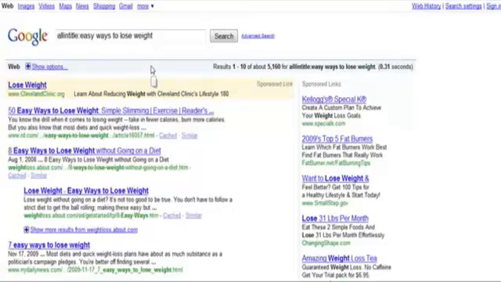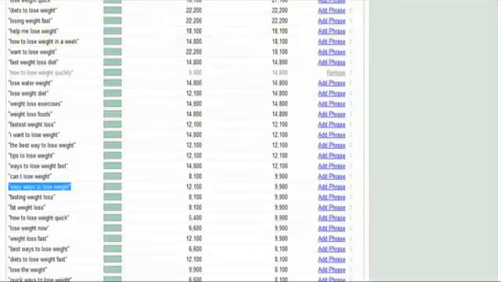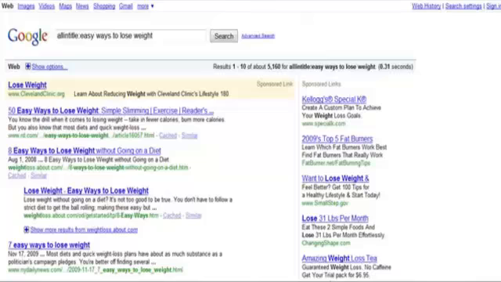Easy ways to lose weight. This one's going to be pretty good. It's less than 10,000 for the allintitle. And obviously everybody has different methods and strategies they can use for this. This is just a good idea for you, to do the allintitle thing, just because it really is a good indicator. It's a better indicator of your actual competition, because if you're competing against a site that's not using this in their title tag, you're going to outrank them if you're using it.